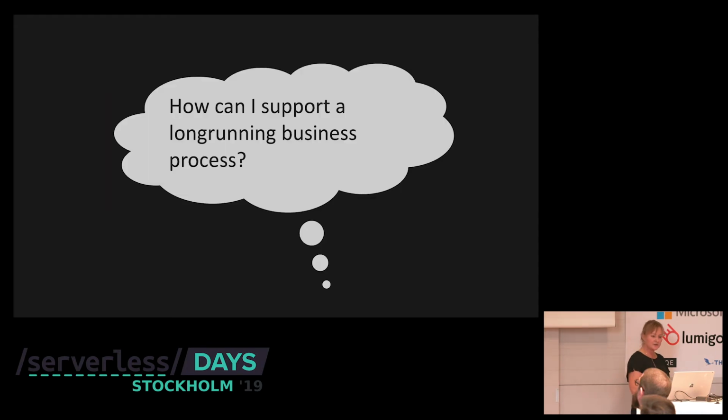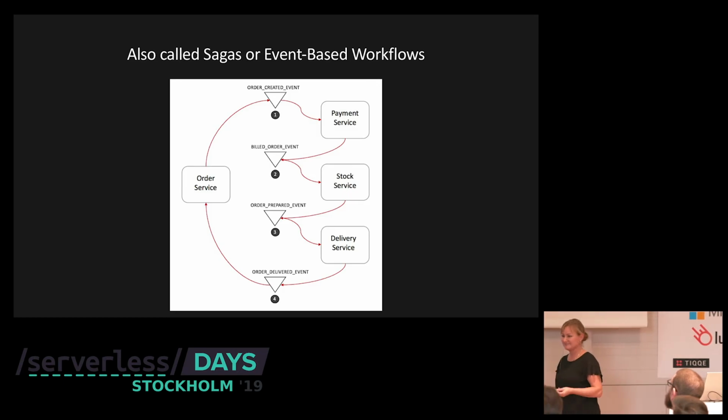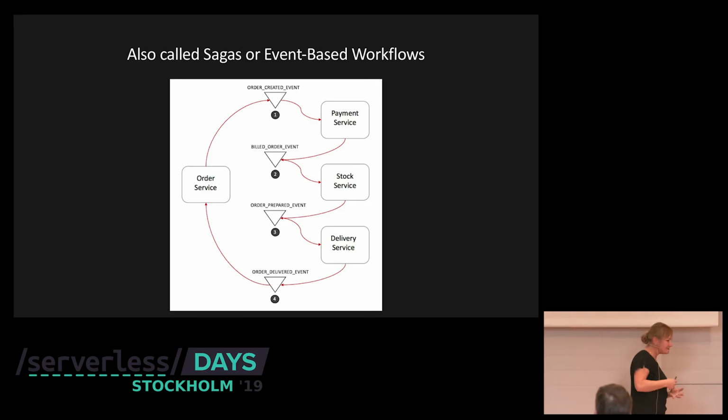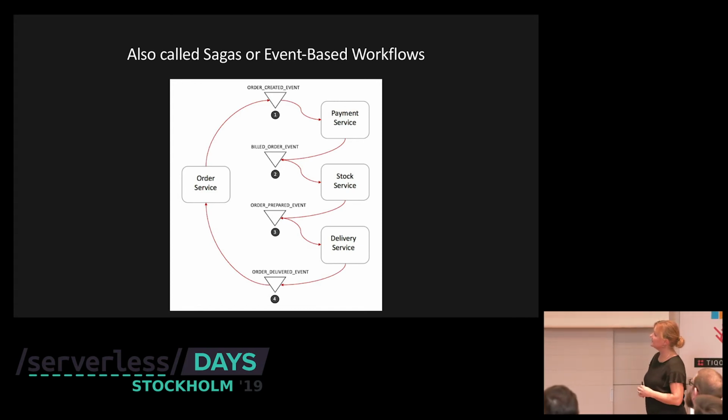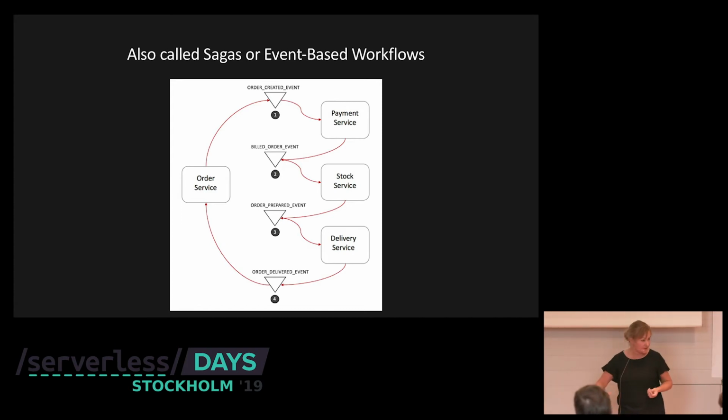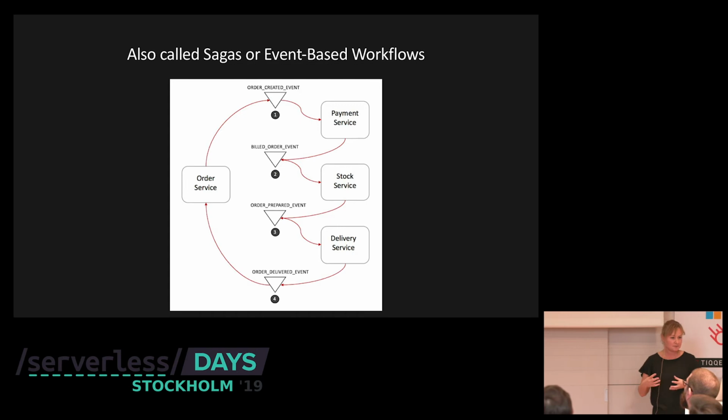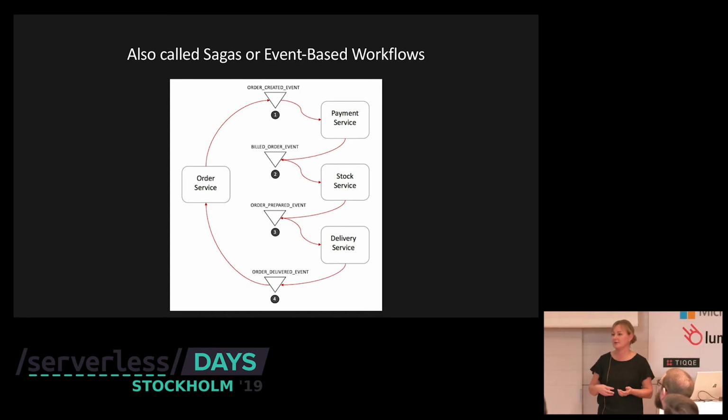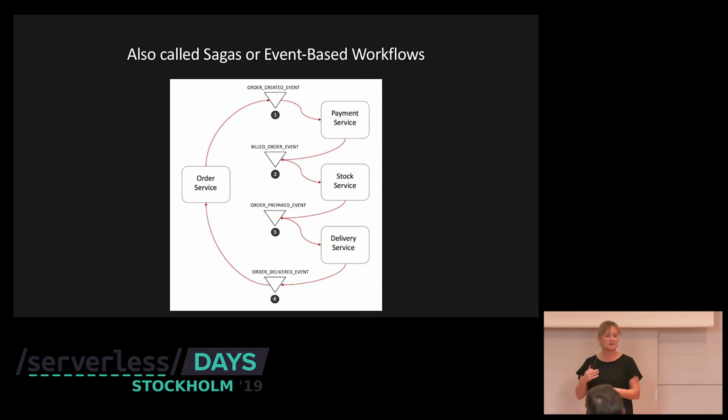Next question, how can I support a long-running business process? As you already learned, they're also called sagas or event-based workflows. An example is this. Order created, you send out an order created event. Payment service picks that up and does some billing, sends out a billed order event, and stock service picks that up, and so on. But the problem here is that you don't know how long this will take, and you need some kind of mechanism to actually keep track of this. Maybe you need to go to sleep and then trigger and see, okay, this is taking too long. We need to abort. We have to do some kind of rollback.